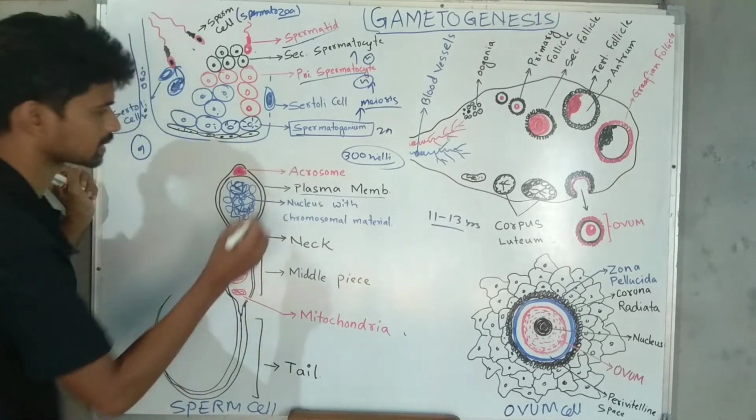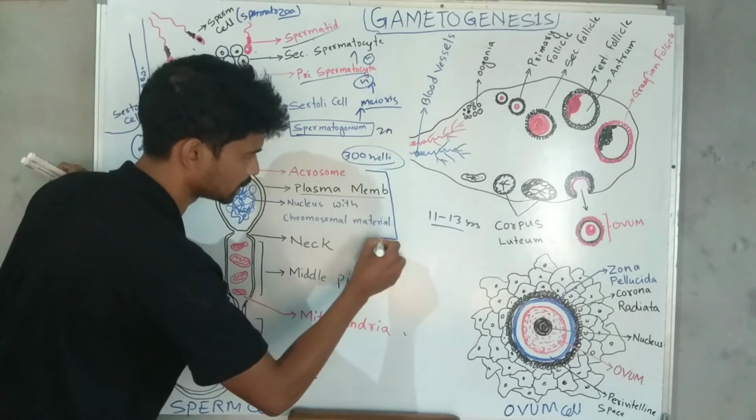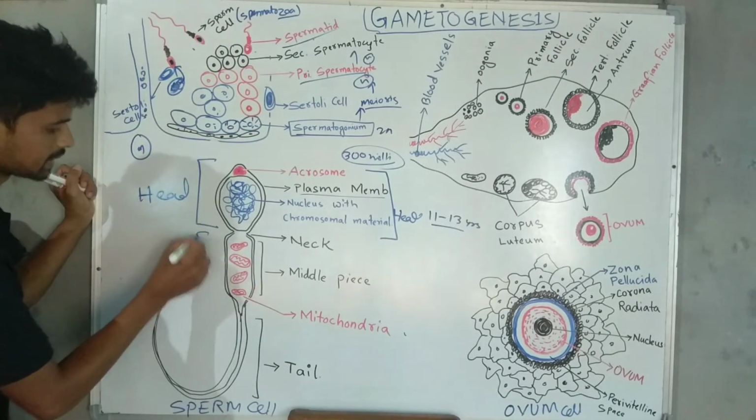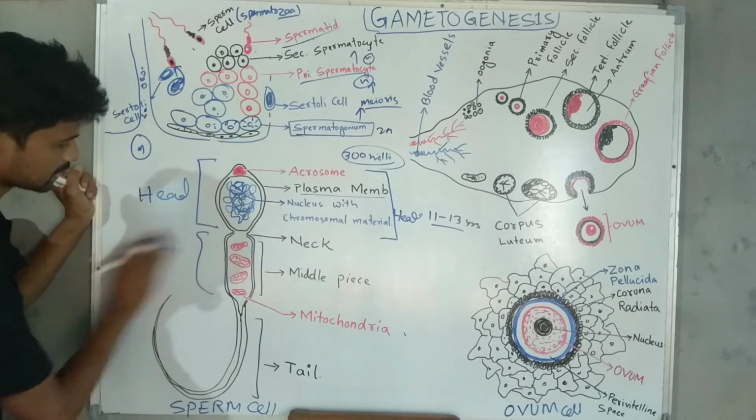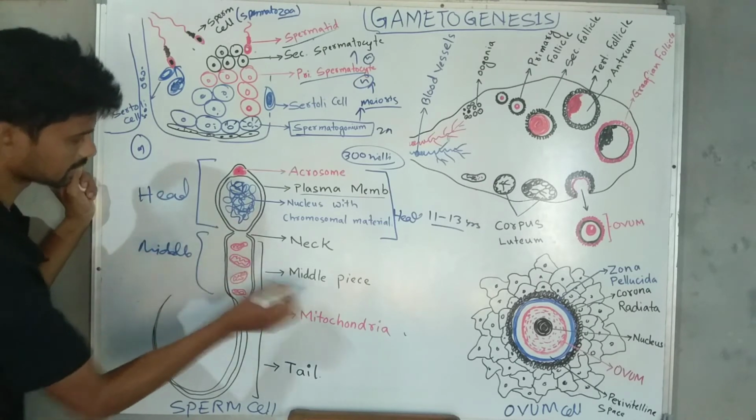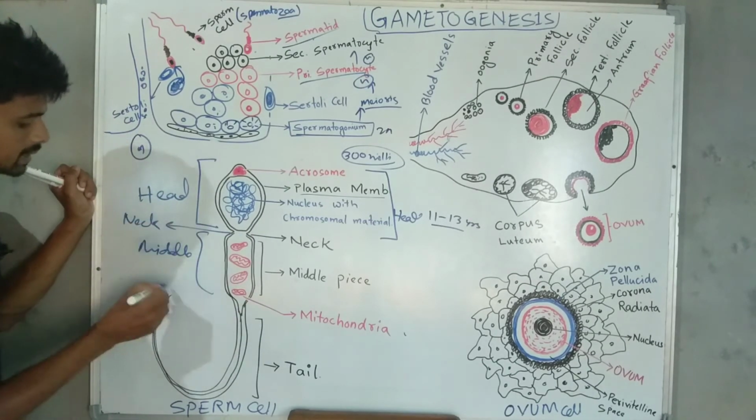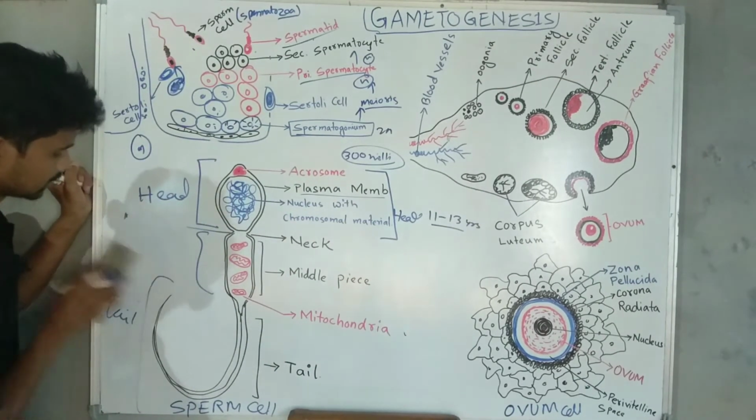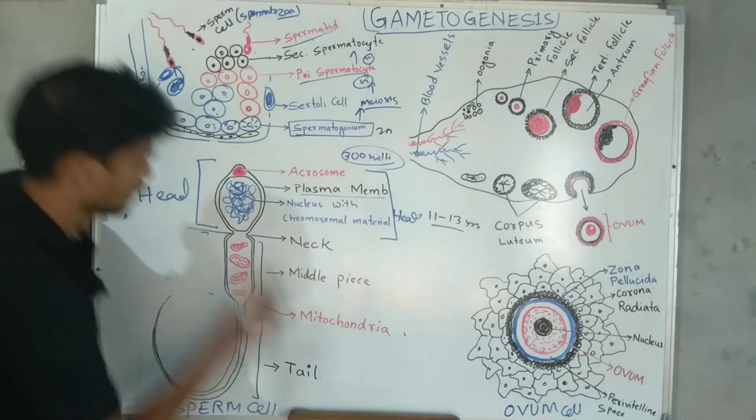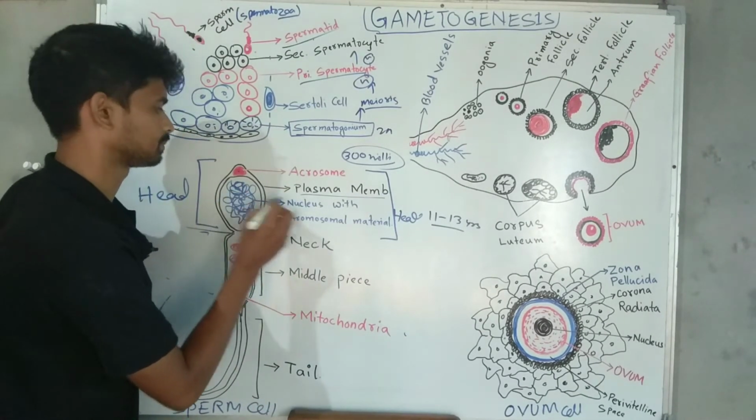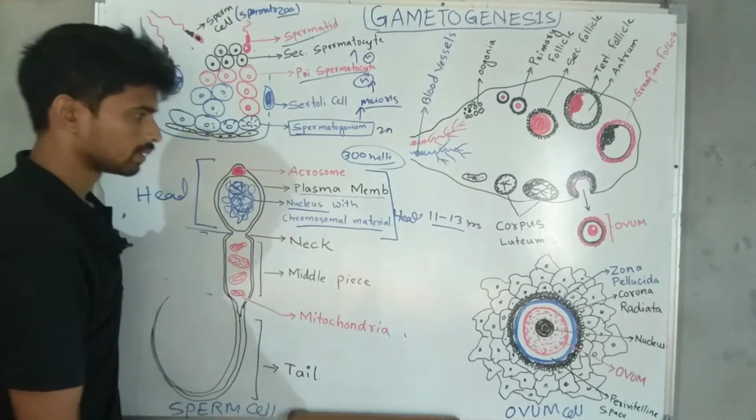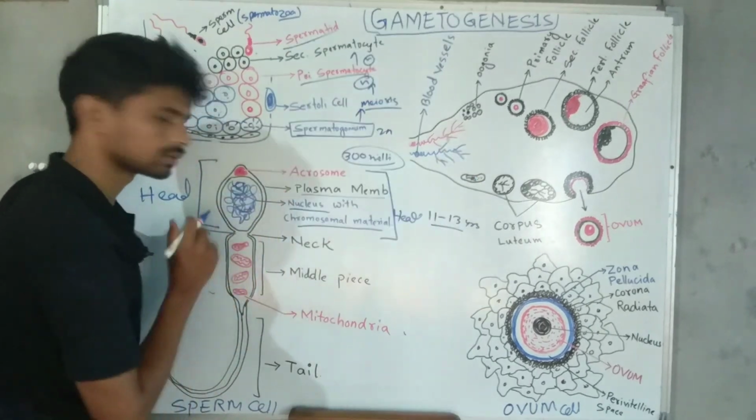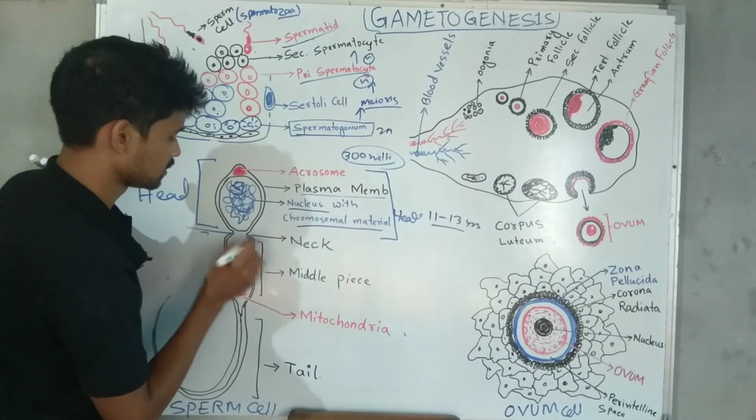Then inside the plasma membrane, this part is called the head. So these all constitute the head. This is the neck. This is the middle piece. This is the neck, and this is the tail. Have you understood? Inside the head is the nucleus with chromosomal material, that means the chromosomes are present. We will check what chromosomes are in the playlist of cells.